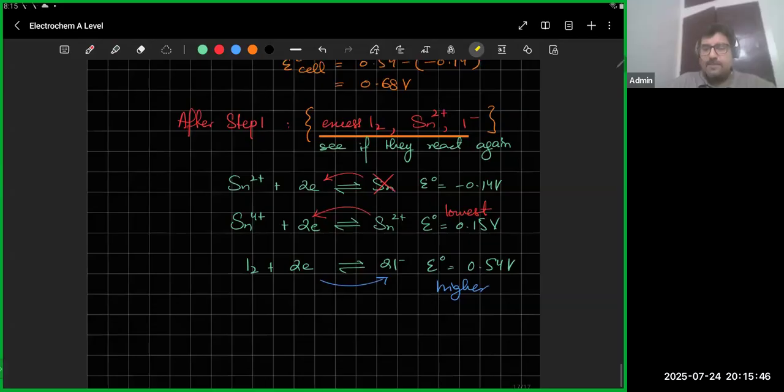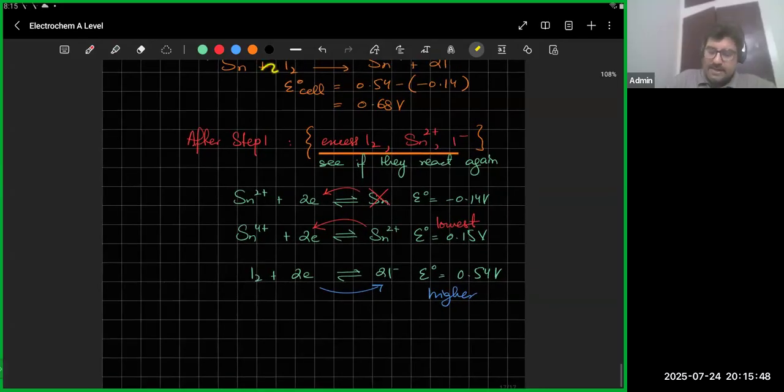So after step one, we are getting another reaction, and the electrons are already balanced. So this is step two, we got another step happening. And the tin 2 plus is now getting oxidized further to tin 4 plus. And the excess iodine is again reacting and it's turning into 2 I minus 1.